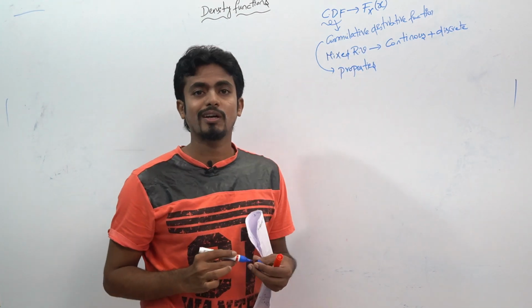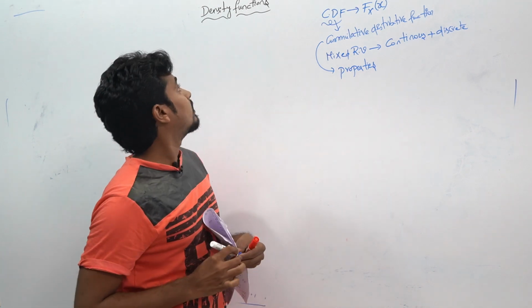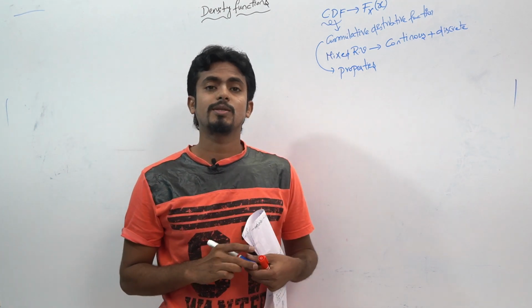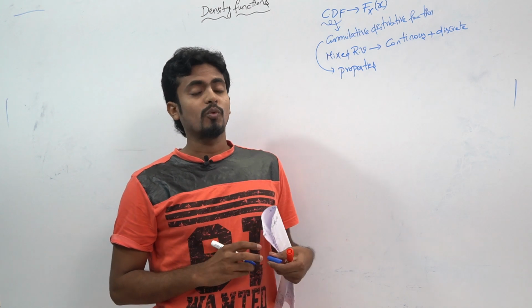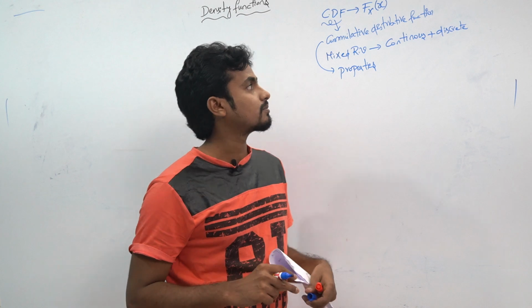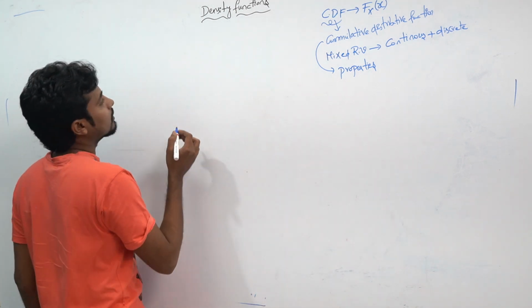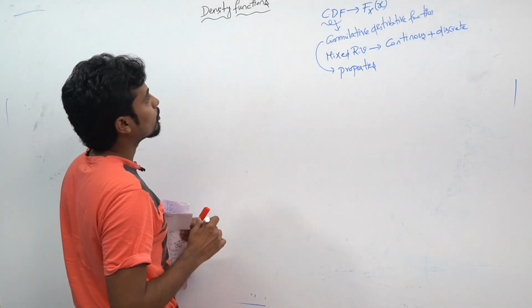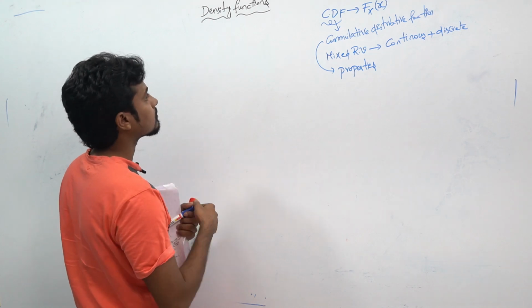Now, in this class, we will try to cover density functions. What is meant by density functions? One density function will be there, that will be the probability density function.